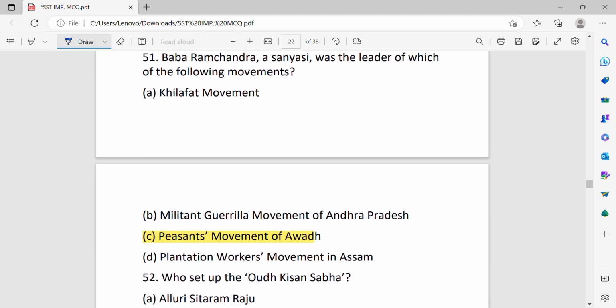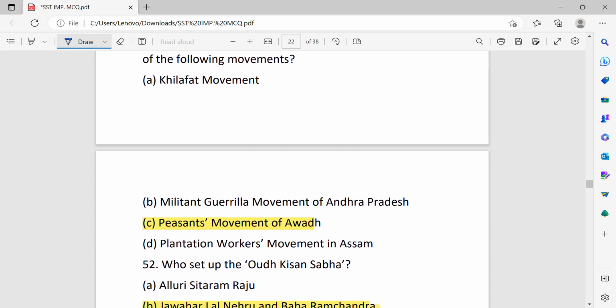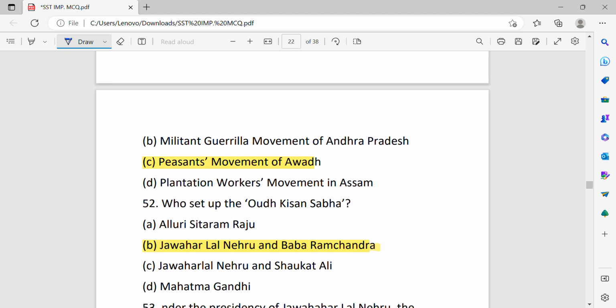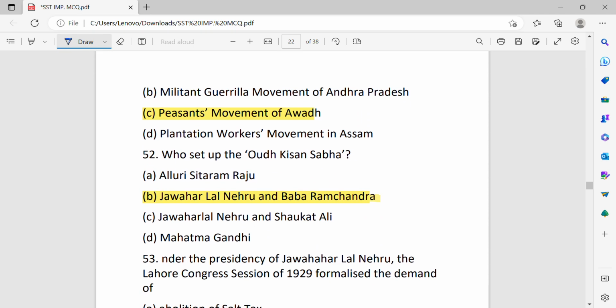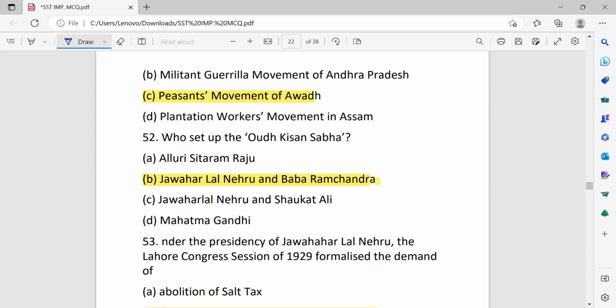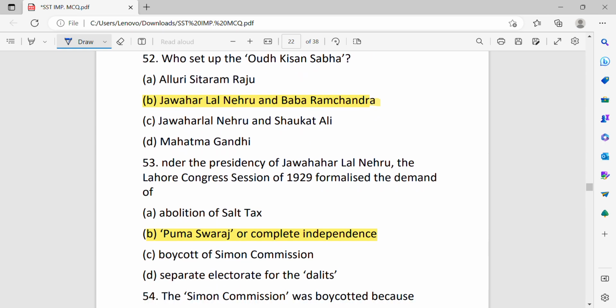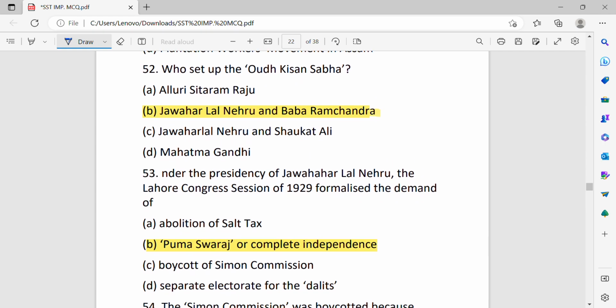Baba Ramchandra was the leader of which of the following movements? Khilafat movement, militant movement of Andhra Pradesh, peasants movement of Awadh, plantation workers movement in Assam. The correct answer is peasants movement of Awadh. Who set up the Oudh Kisan Sabha? It was set up by Jawaharlal Nehru and Baba Ramchandra.